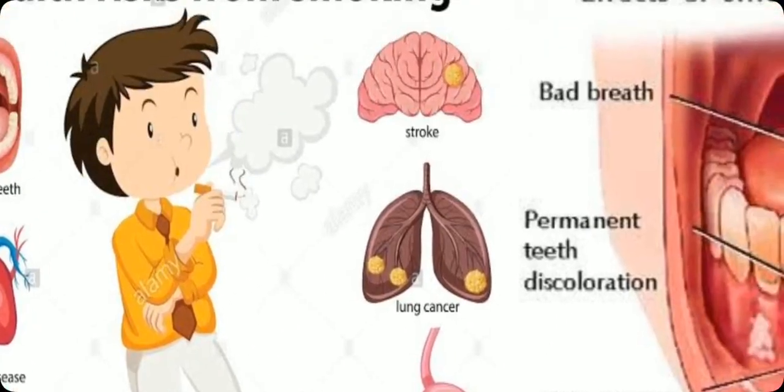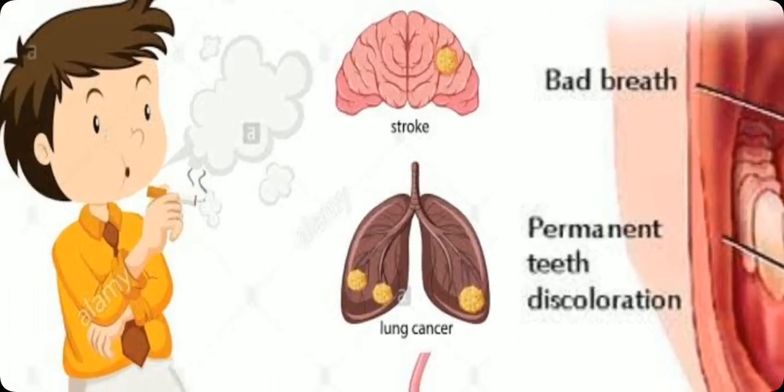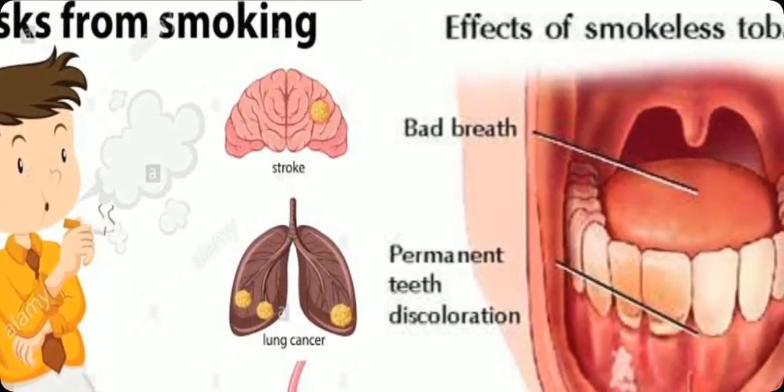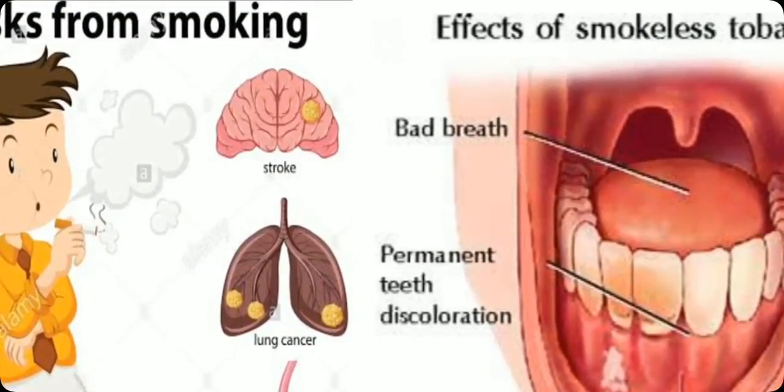Then the next one is stroke. Stroke means the tobacco can cause blood clots. It also weakens the walls of blood vessels in the brain, which can lead to stroke. It means that if a blood clot reaches the brain, then it causes stroke.